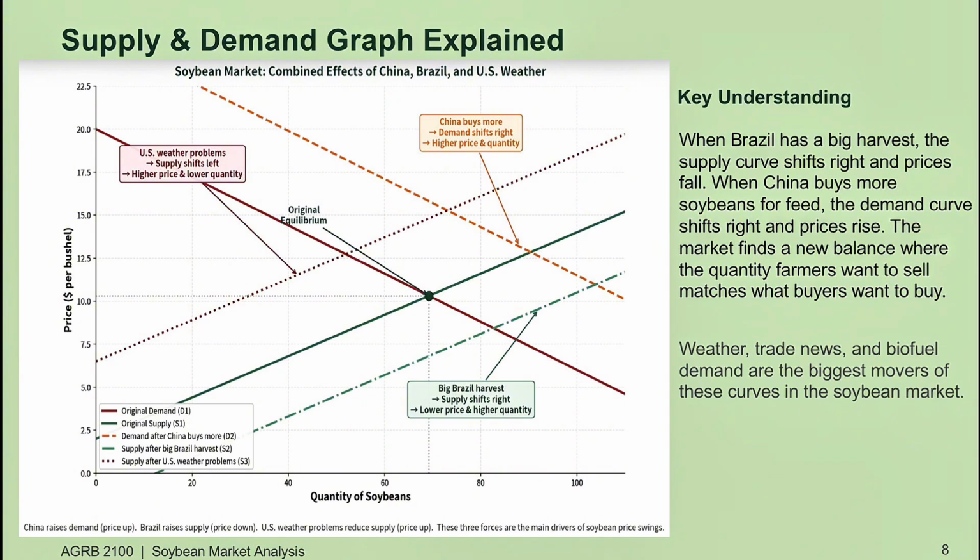When China buys more soybeans, the demand curve shifts to the right, and both price and quantity go up. When Brazil has a huge harvest, the supply curve shifts to the right and prices fall. When the United States has weather problems, the supply curve shifts to the left and prices rise. These three forces, China, Brazil, and US weather, are the main drivers of soybean price swings from year to year.